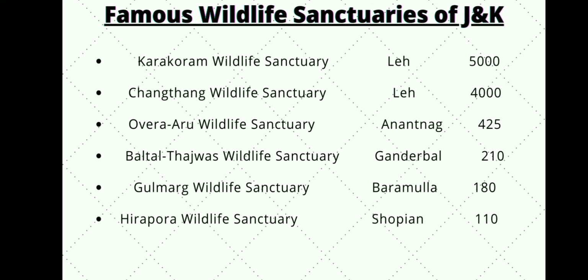The third one is Overa Aru Wildlife Sanctuary, which is located in Anantnag, and its area is 425 square kilometers. The fourth one is Baltal Thajwas Wildlife Sanctuary, which is located in Ganderbal, and its area is 210 square kilometers. The fifth one is Gulmarg Wildlife Sanctuary, which is in Baramulla, and its area is 180 square kilometers. The last one is Hirapora Wildlife Sanctuary, which is located in Shopian, and its area is 110 square kilometers. These are the famous wildlife sanctuaries of Jammu and Kashmir.